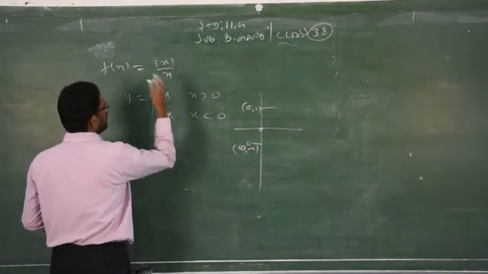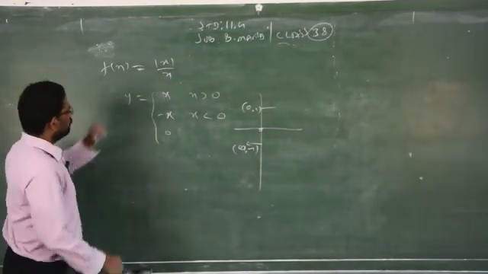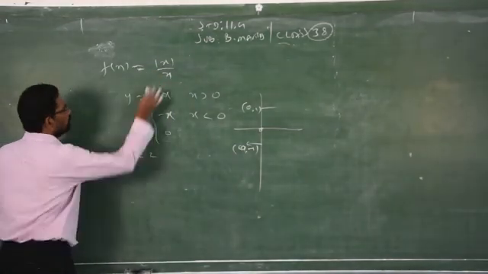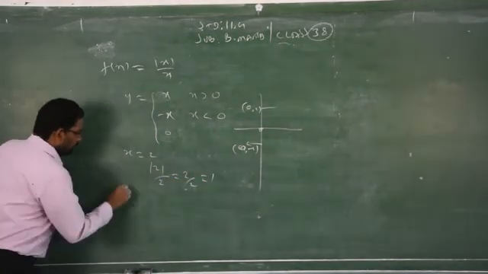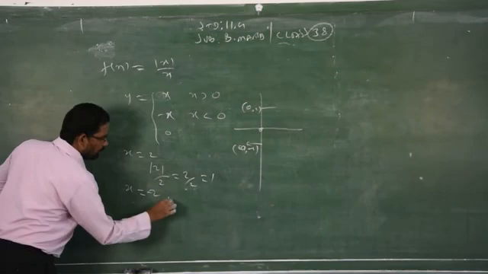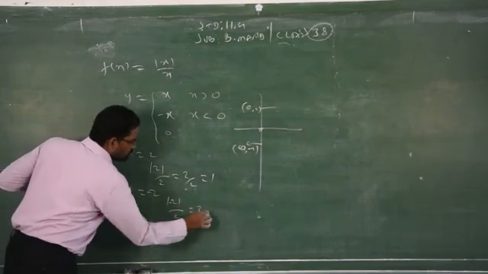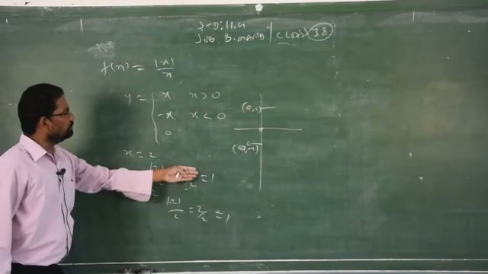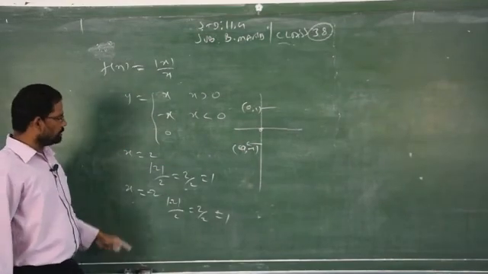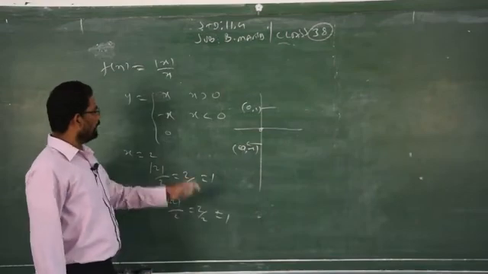If you replace x by any values, you will get a value. For example, if you replace x by 2, modulus of 2 by 2, 2 by 2 is what? 1. If you replace a minus value also, you get minus 2, that is 2 by 2 is how much? 1.